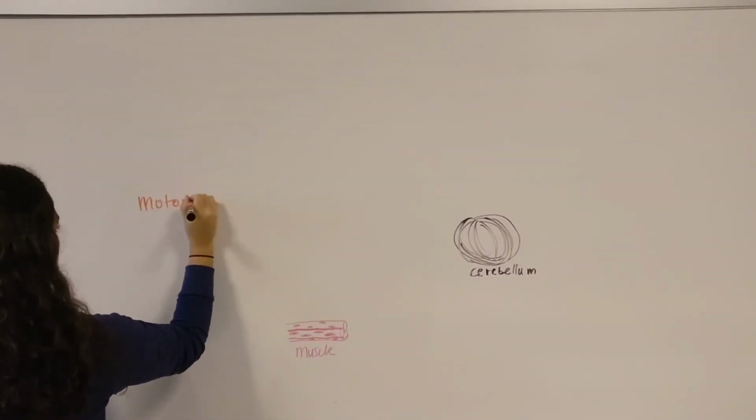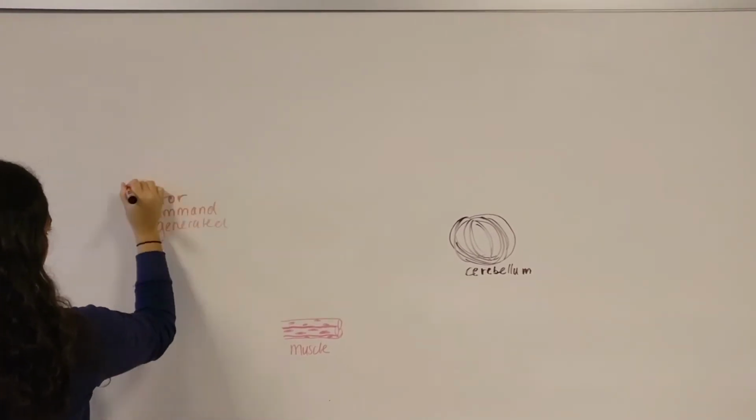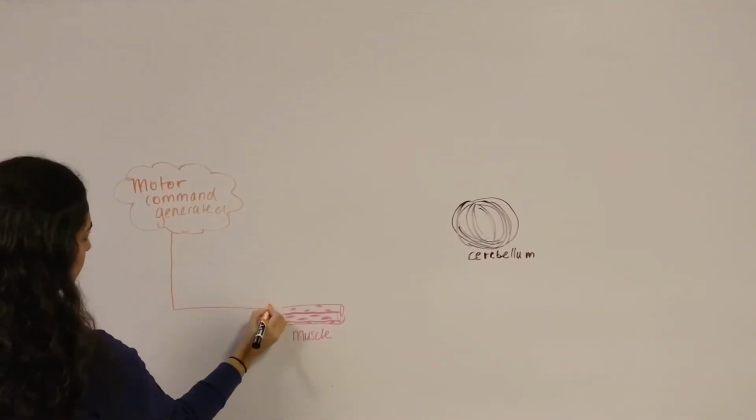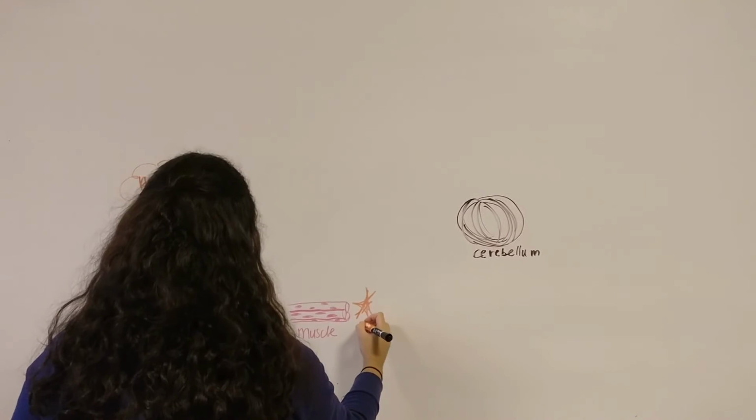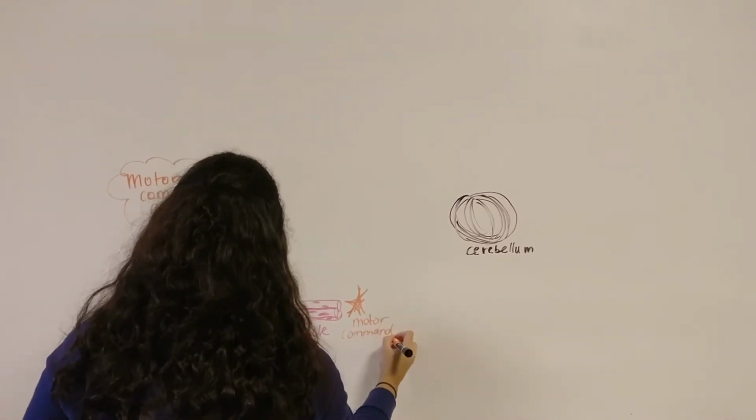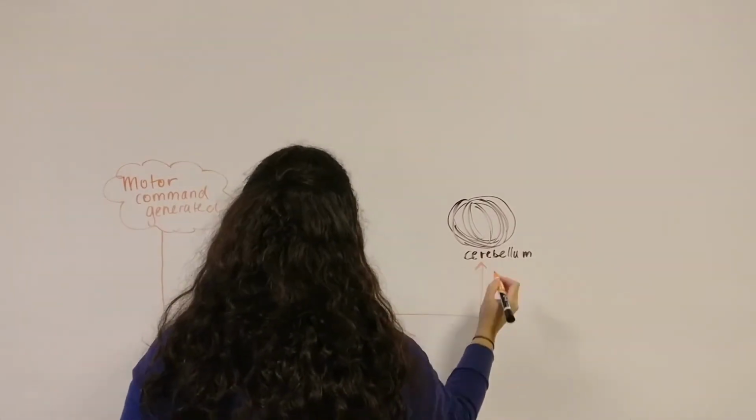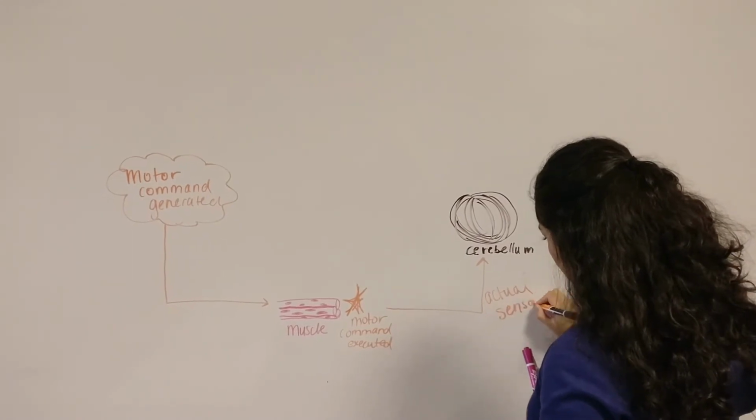The cerebellum receives an efferent copy of the motor command and predicts sensory feedback. Then, it compares the predicted feedback to the actual sensory feedback in order to determine if the action was successfully completed or if there is a need for error correction. The cerebellum gets feedback from the sensory receptors, CPG, and the motor commands, and uses it all to make the